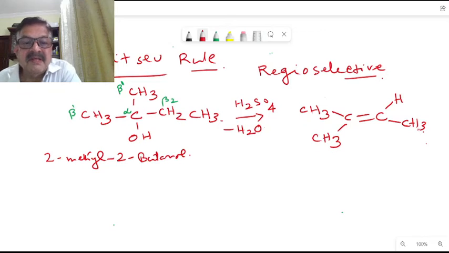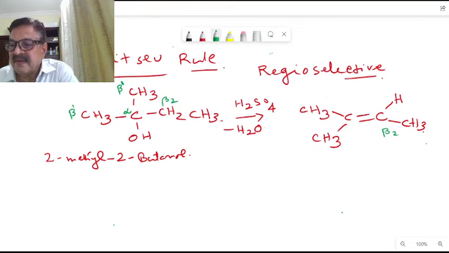This is the beta 2 carbon, loss of water from alpha and beta 2 carbon. So we will be getting this alkene here.